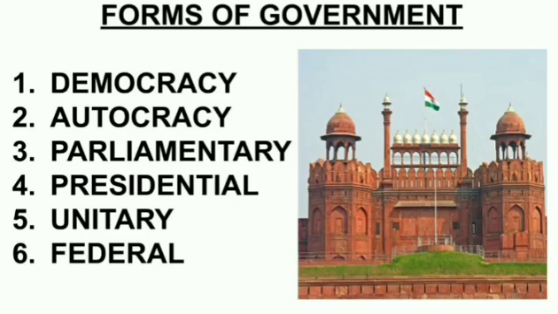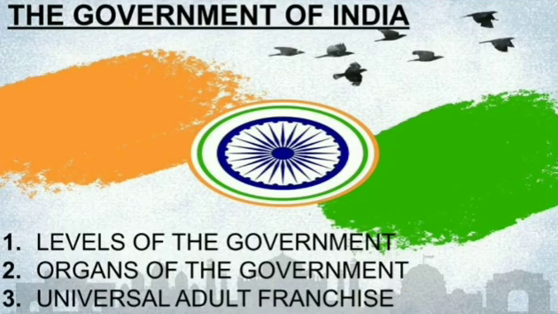Okay, now we will go to the last topic of our lesson, that is the government of India. We have different levels of government, we have different organs of government, and the most important, we have universal adult franchise. Come to page 231, children. Here we will have the government of India. After studying all the types of government, you must now understand what type of government is there in India. Yes, India has a democratic form of government, that is of the people, by the people and for the people. And our constitution, I told you, what is a constitution?